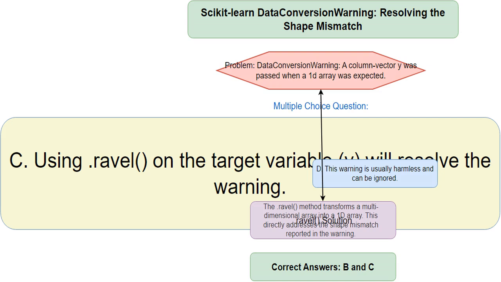This is also correct. The ravel function in NumPy, a Python library for numerical computation, flattens any multidimensional array into a 1D array. It's exactly what's needed to change the column vector y into the desired format.